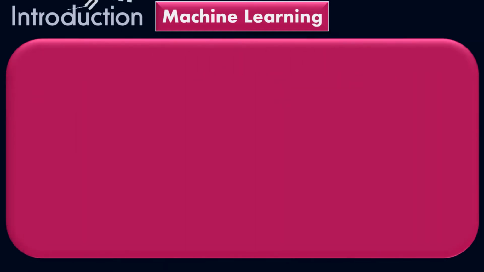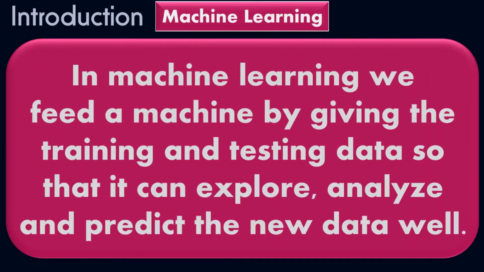Similarly, in machine learning, we feed a machine by giving it training and testing data so that it can explore, analyze, and predict new data well. We feed the machine with the help of training and testing data to enable it to explore, analyze, and predict new data well, which means that whenever we put in new data, it can explore, analyze, and predict that new data.